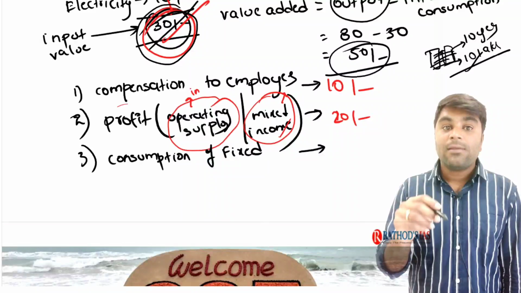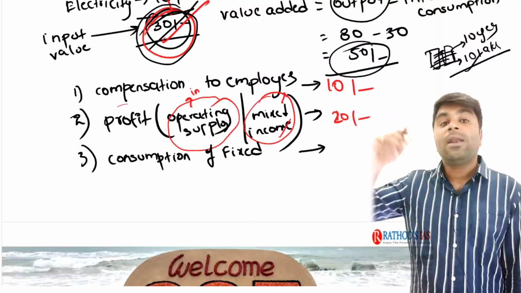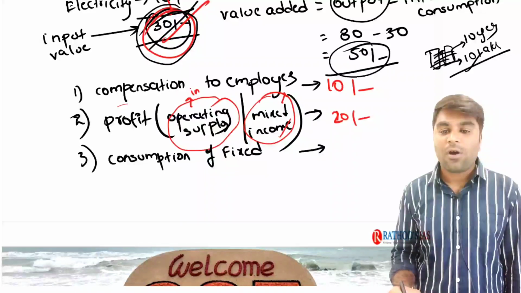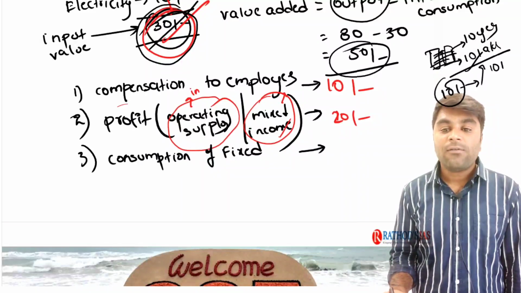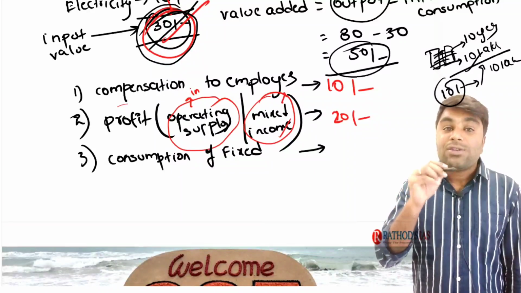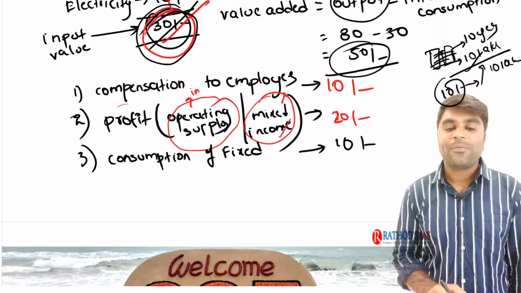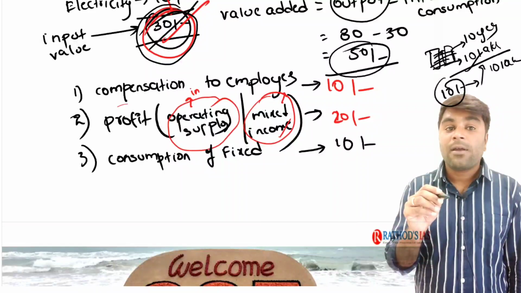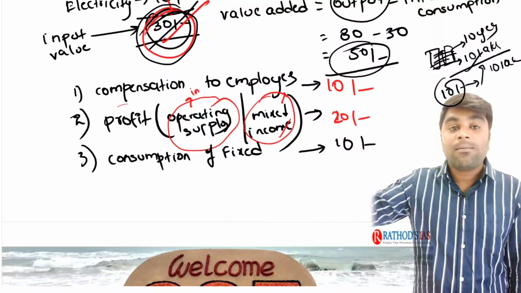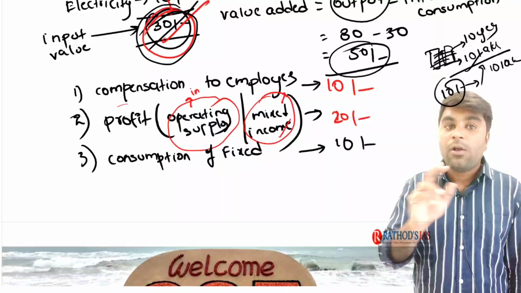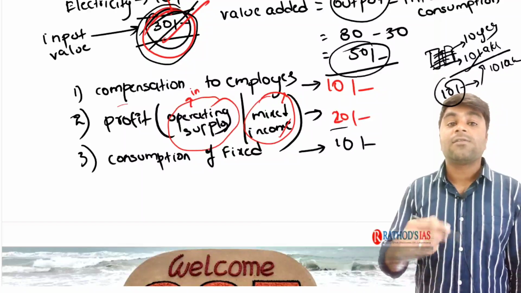Now, he also said that the manufacturer needs to charge at least 10 rupees on every bread so that he accumulates 10 lakh rupees after a 10 year period. So on one bread, he needs to accumulate 10 rupees and after 10 years, the total amount will get to an average of 10 lakh rupees. Right? So this will also be charged by the manufacturer. That is 10 rupees. See, this 10 rupees is not a profit for the manufacturer. He needs to store that money, and he needs to spend that money in order to replace the machinery after a period of time. So remember, consumption of fixed capital is not considered a profit. This is only the amount that he receives as a profit.